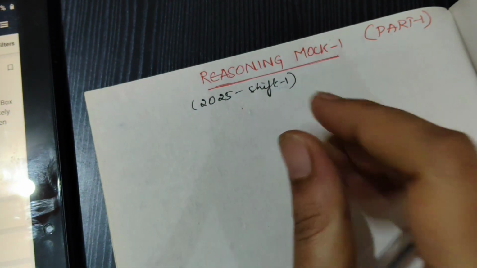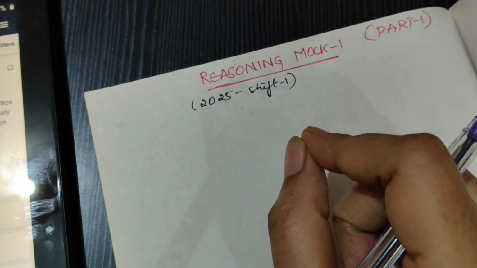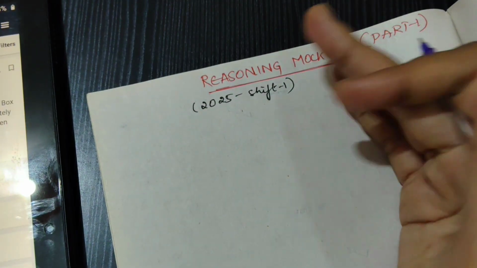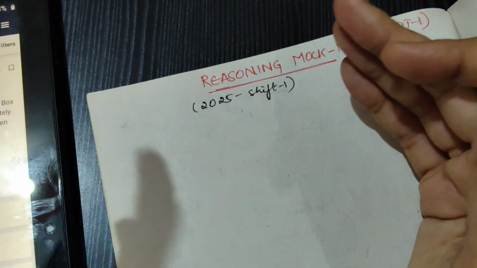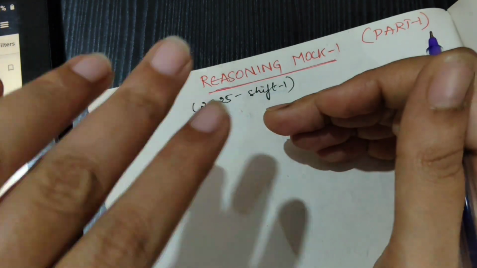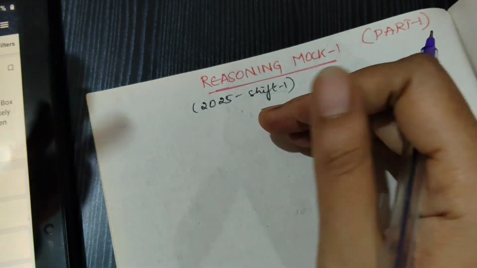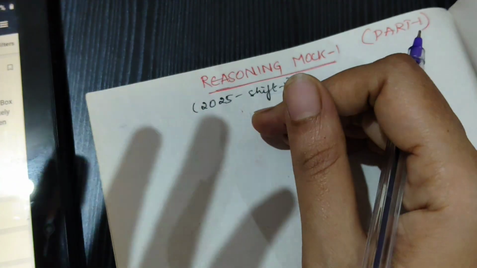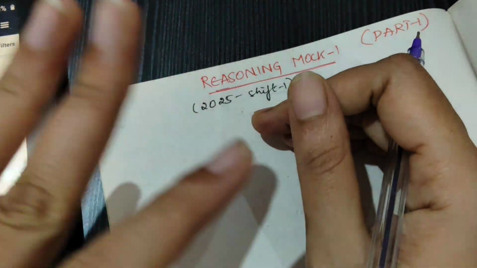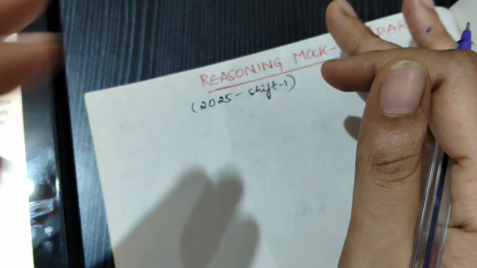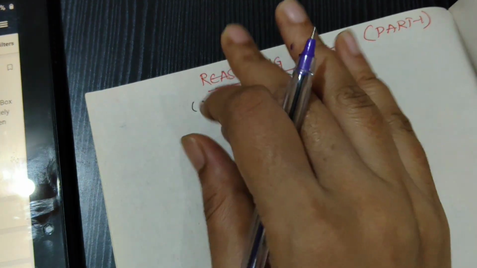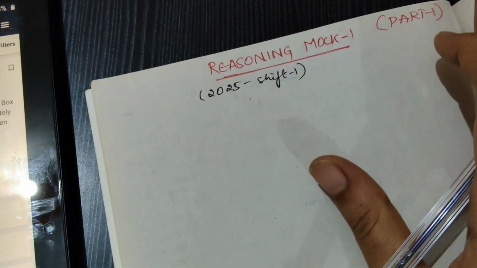See, reasoning is very easy, not because I feel it is easy, but comparatively to quant, if we keep the same time and effort for reasoning, we can score good marks, because the only challenging part is puzzles. If we get a good grip on puzzles, out of 30 we can do it with 100% accuracy. So now I will solve 15 questions in front of you all.